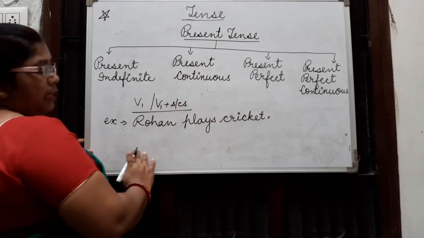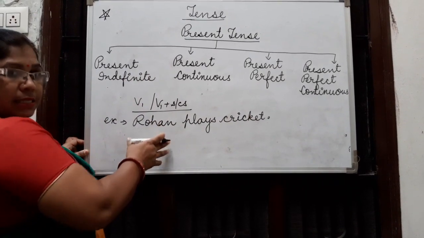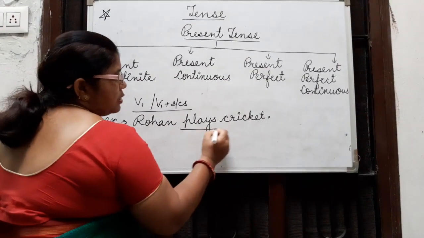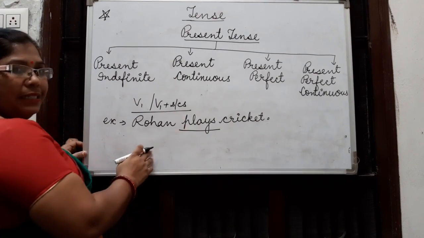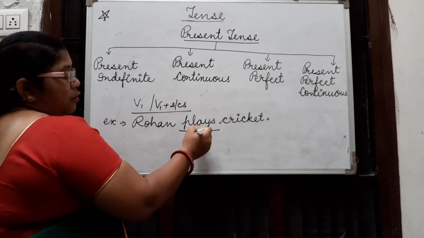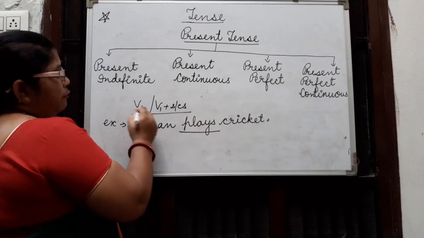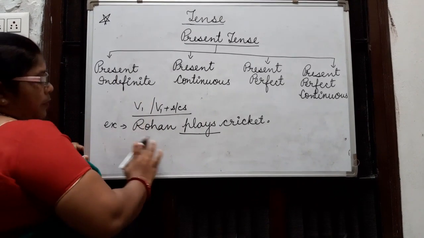How can we identify which tense this sentence belongs to? First of all we see the verb. Verb means the work which is done in the sentence. Here the verb is play. It is verb first, and verb first is always used in present indefinite tense.